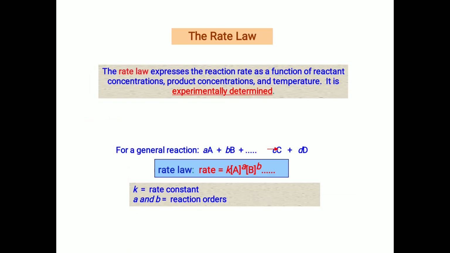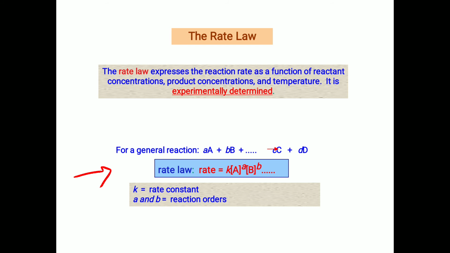The rate law also expresses the reaction rate as a function of reactant concentrations, product concentrations, and temperature. It is experimentally determined. But in the rate equation, according to the law of mass action, only reacting species come in, and we consider only the reacting species. Consider a general reaction, A plus B gives C plus D.